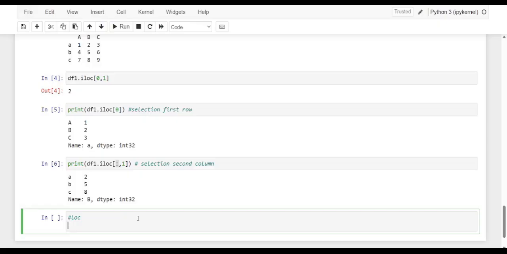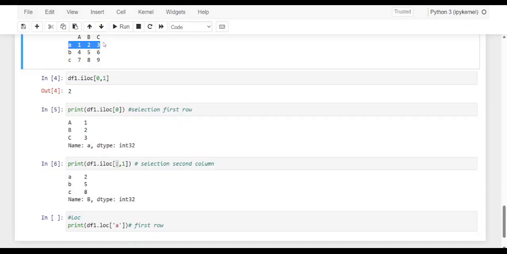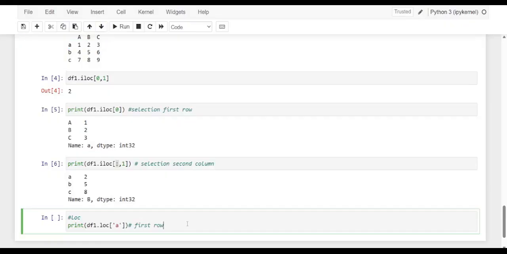So from the data frame 1, I just want to locate the selection where the index is A. What it means is, of course, the first row. So all the elements of this row would be selected.